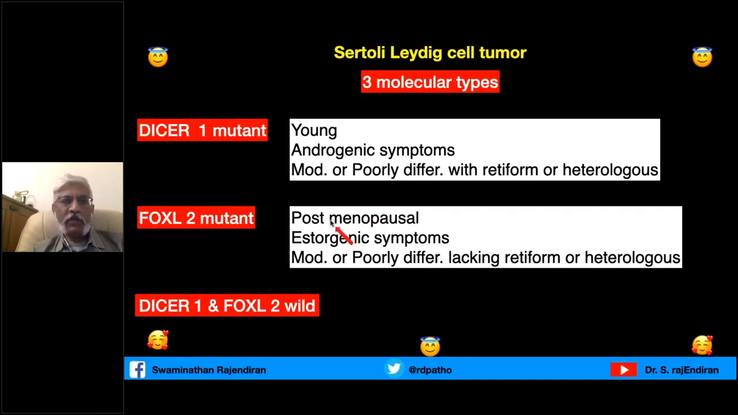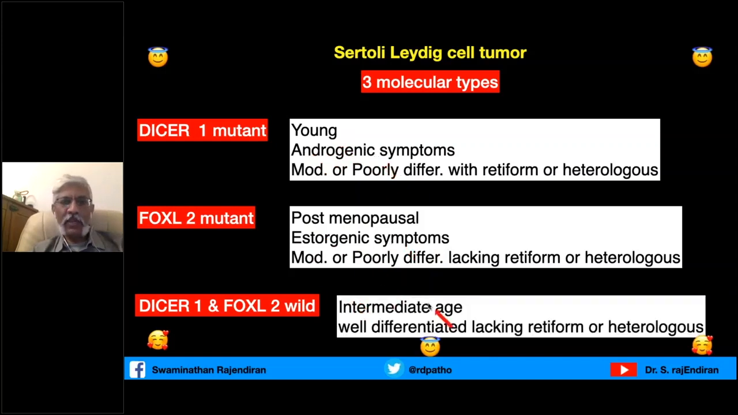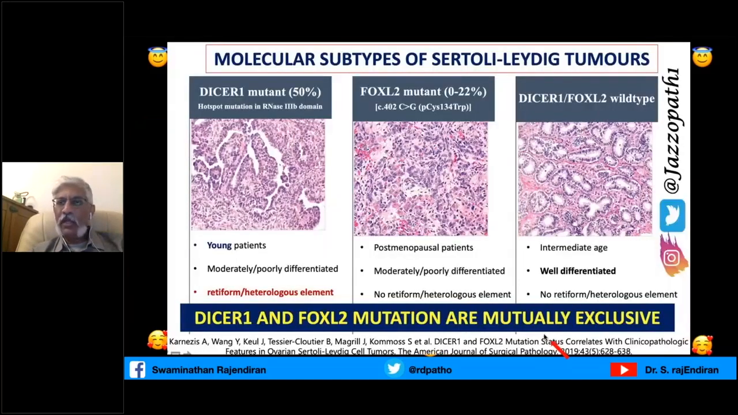The FOXL2 mutant arises in old people, postmenopausal, and presents with estrogenic symptoms, whereas the DICER1 mutant is with androgenic symptoms. And the last one, wild type, is of intermediate age, and they are more well differentiated, but they also lack the retiform pattern. And this picture, thanks to